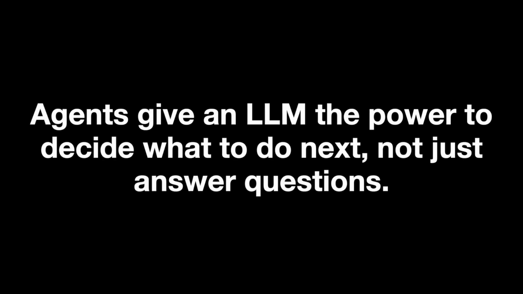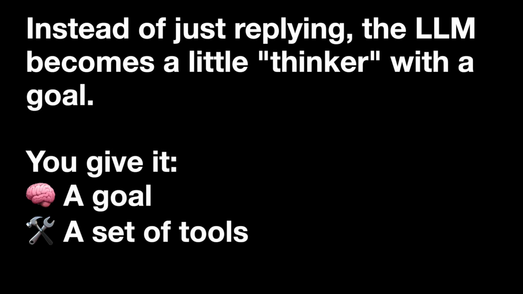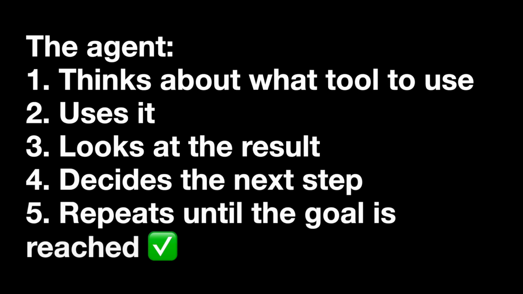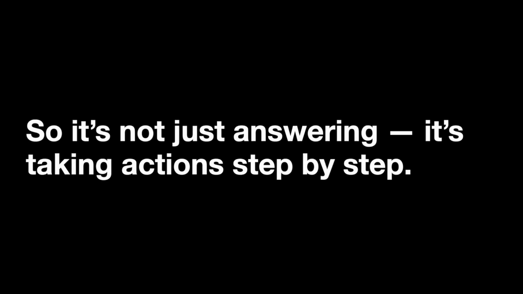Number 3, agents. Agents give the large language model the power to decide what to do next, not just answering questions. Instead of just replying, the large language model becomes a little thinker with a goal. You can give it a goal and a set of tools like a calculator, the ability to search the web or access your database. And then the agent thinks about what tool to use. It uses that tool. It looks at the result, decides what could be the next step, repeats until it reaches the goal. So it's not just answering, it's taking action step by step.